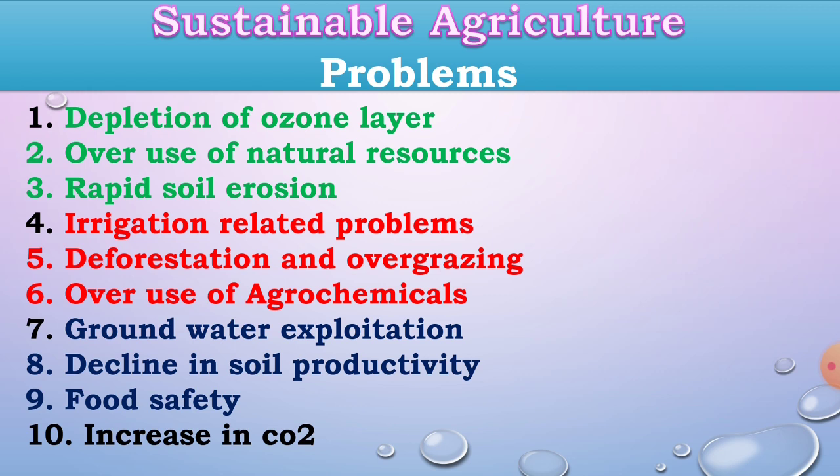Then overuse of natural resources, or excess use of the natural resources, like continuous cultivation of crops in a particular piece of land, monocropping. Then overuse of non-renewable resources. Rapid soil erosion is caused by monocropping, and due to that rapid soil erosion